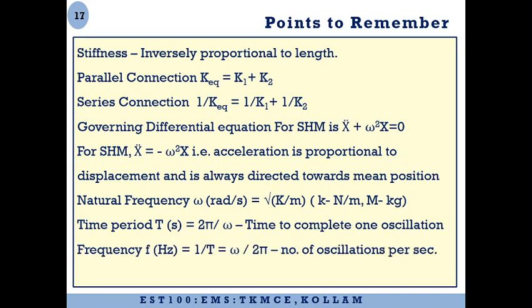Frequency, whose unit is hertz or cycles per second, is 1 by time period. It is also equal to omega by 2 pi. It is the number of cycles completed in 1 second.